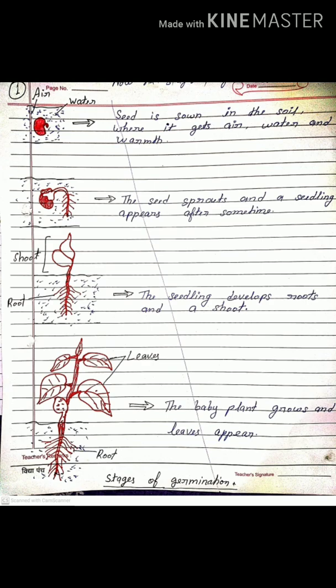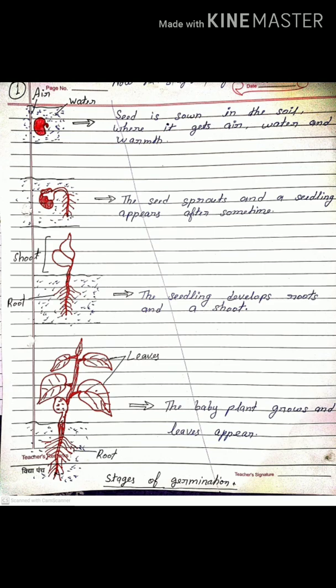Draw and label the following diagrams. First, stages of germination. Second, structure of a seed. Third, carrot. Fourth, sugarcane. Fifth, potato. Sixth, bryophyllum. First, see stages of germination. Here you have seen the 4 stages I drew. First stage, then second, then third and fourth. You draw in a proper way in your copy with the help of the book or my diagrams.